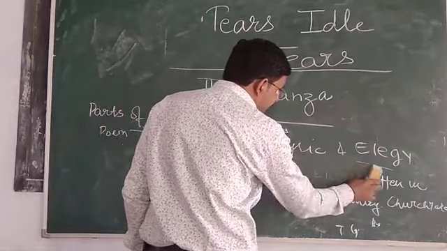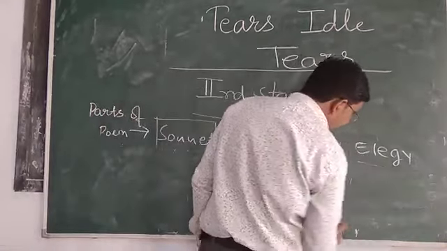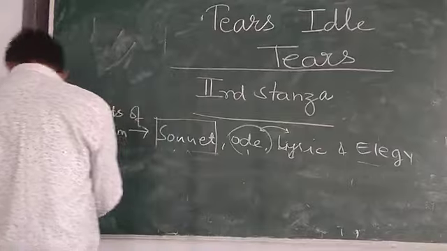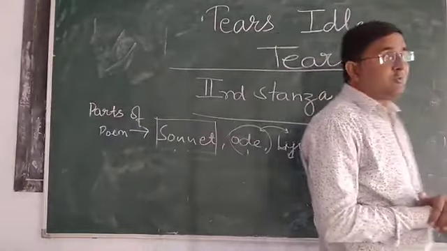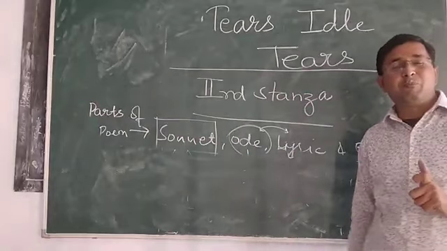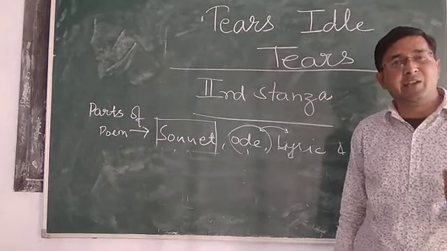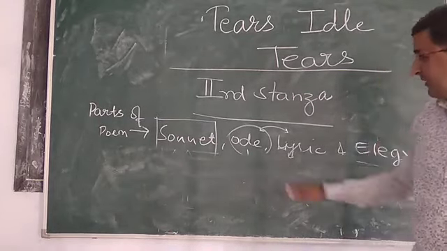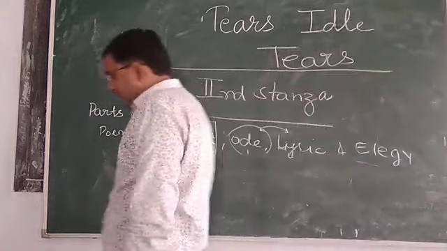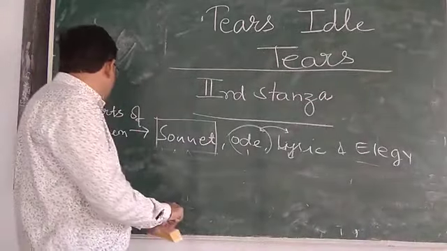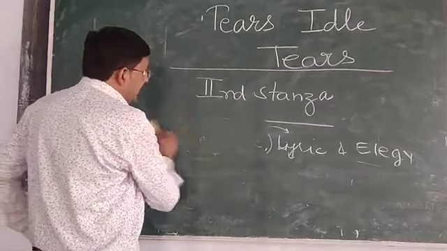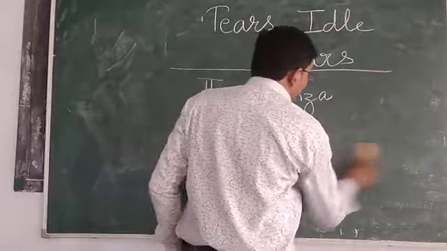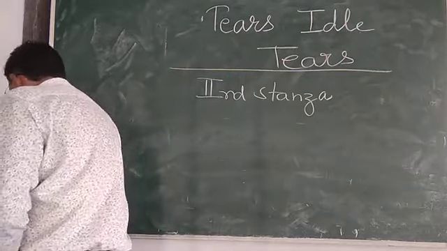So the poem elegy is very important. It is a mourning song, a weeping song, dedicated to a person or the group of persons for whom it has been written. So these four are the basic parts of the poem. Now we come to our particular topic for discussion, that is Tears, Idle Tears.